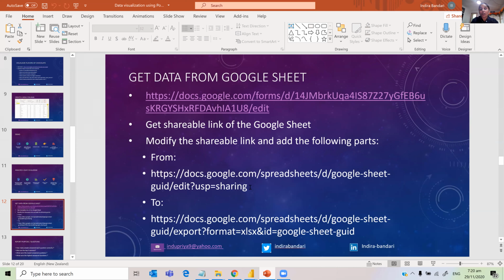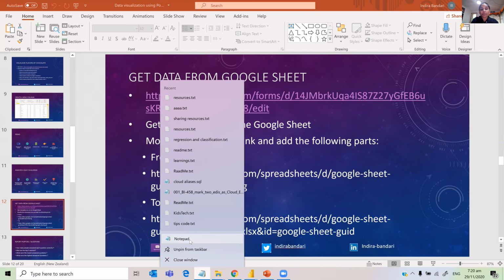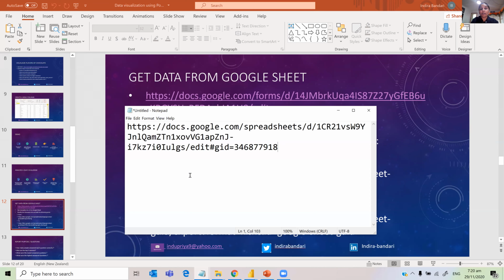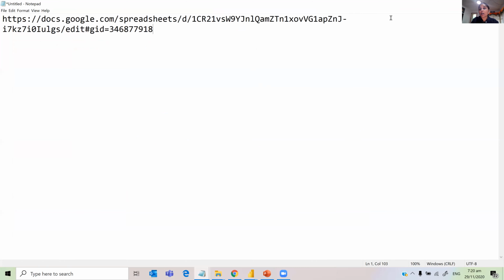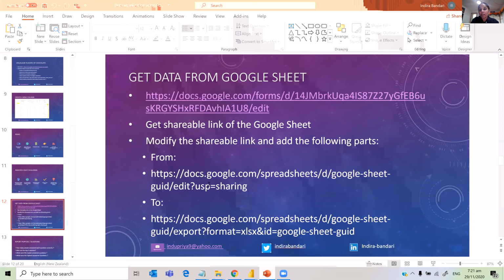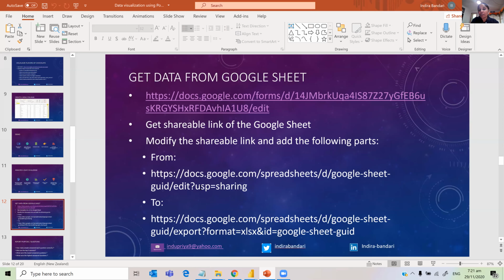And then I have grabbed the link from there. So here is how we have to grab the response link, and here is how it looks. If you look at the instructions here, it says you need to transform that link a little bit, from this type of link to this. We have something called the Google Sheet GUID.